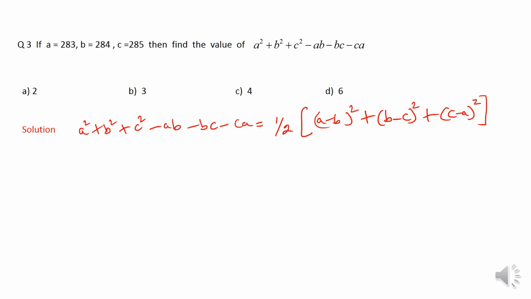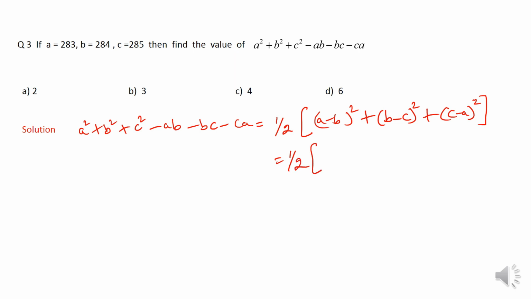A is 283, B is 284, C is 285. If some student does not have the knowledge of this concept, what will he do? He will try to put the values of a, b, c in this expression, and obviously he won't be able to solve. It's impossible for him to solve within 1 or 2 minutes. Now if we express the given expression like this, then we can clearly notice the difference of any two numbers among them, like a and b or b and c or c and a, is either 1 or 2, which is a very small number.